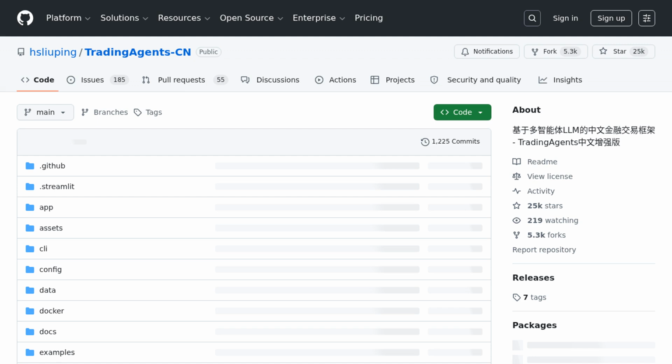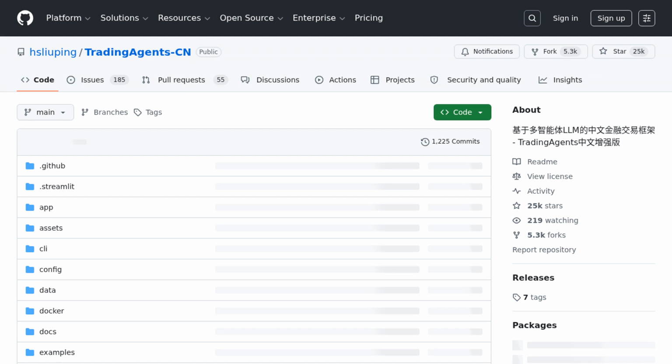The project is called TradingAgents-CN, from creator hsliuping. It's a platform that uses multiple large language model agents to analyze stocks, specifically tailored for the Chinese market. It's important to note, this is strictly a tool for learning and research, not for actual live trading.